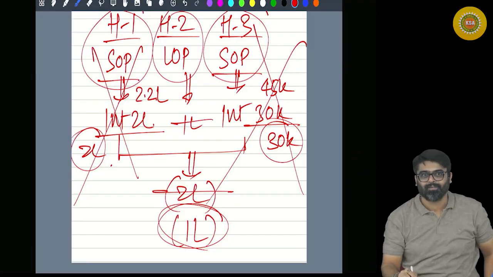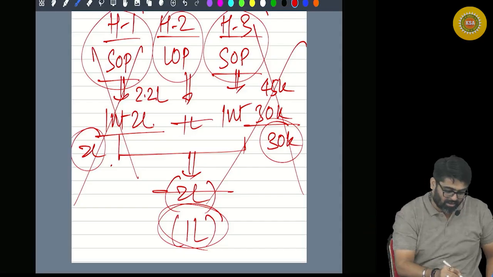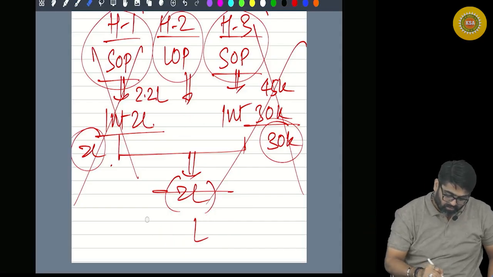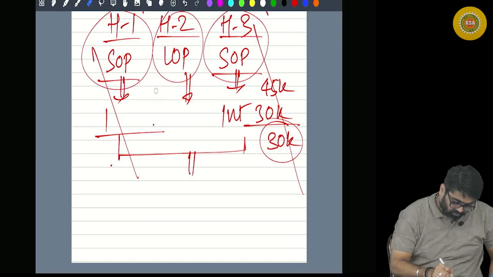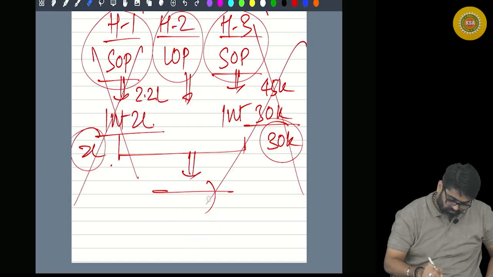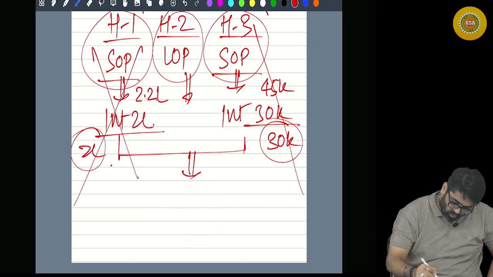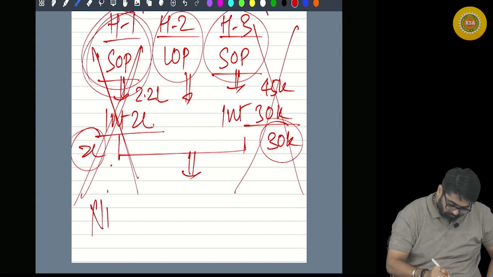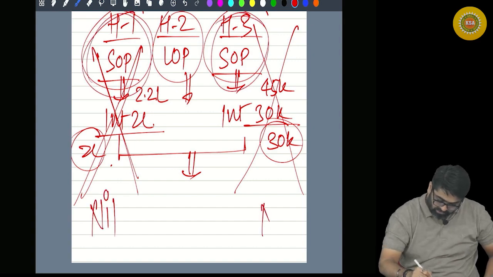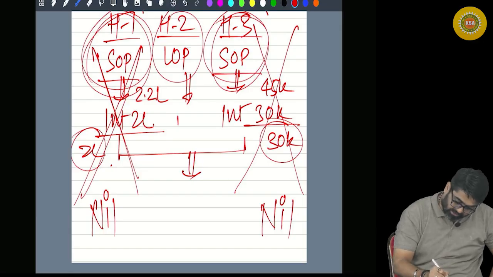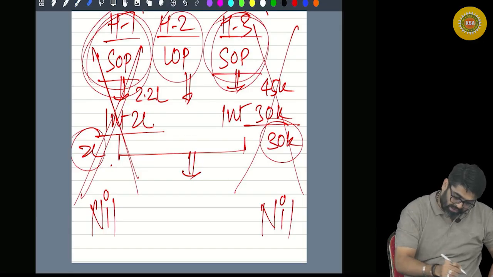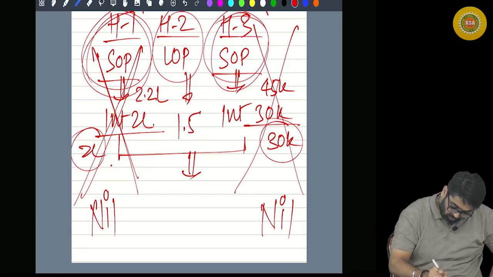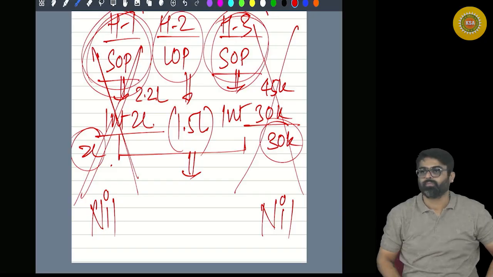Yes or no? Now after claiming interest and all, you cannot claim this. For SOP, how much is income? Nil. For SOP, how much is income? Nil. But here, instead of 1 lakh rupees of income, can I say it is 1.5 lakh rupees of loss?